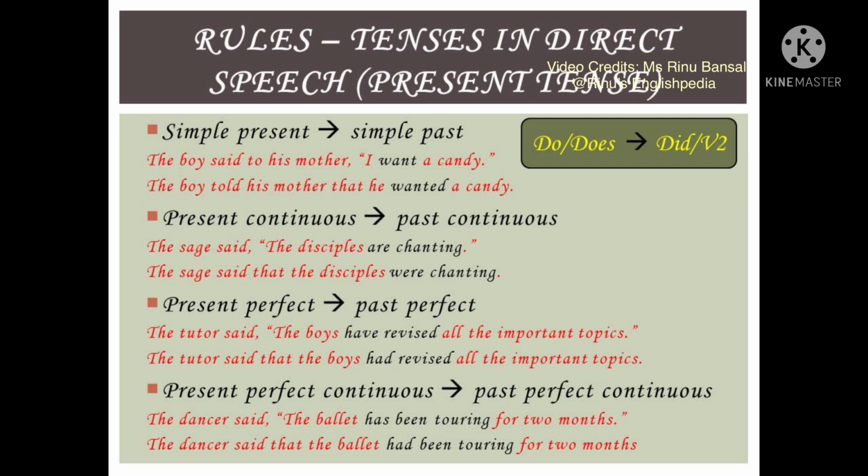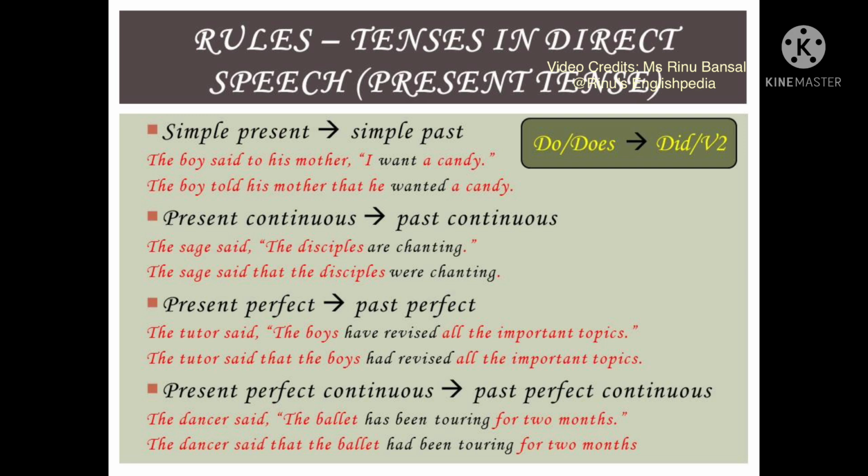For example, the boy said to his mother, "I want a candy." This sentence will convert into, the boy told his mother that he wanted a candy. Want is simple present tense, which changes into the second form of the verb, that is wanted. Similarly, the present continuous will change into the past continuous.